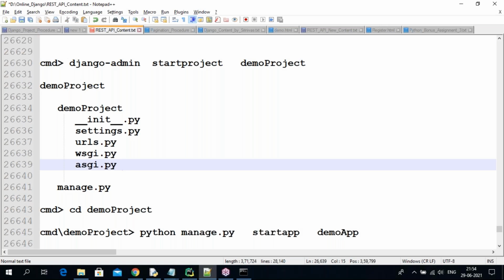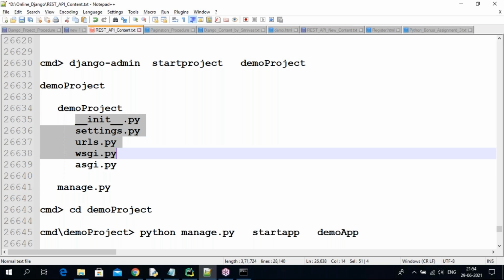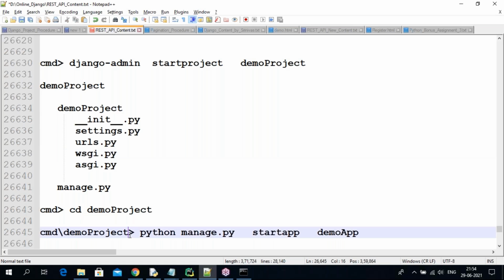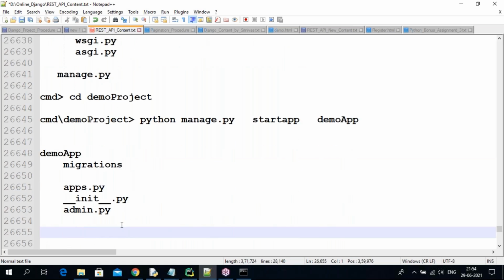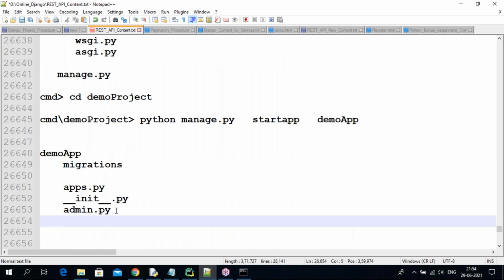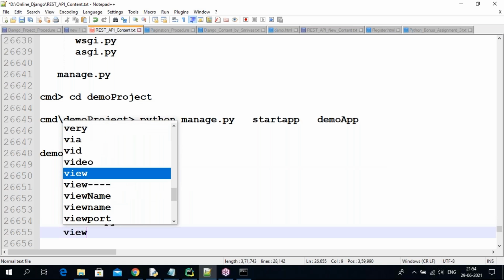What is init.py, the very first one? I'll tell you, wait. I'm giving the structure, and I'm going to give information on every file. So the admin file you are getting, and the models.py you are getting. Don't worry, all these files you will slowly get.